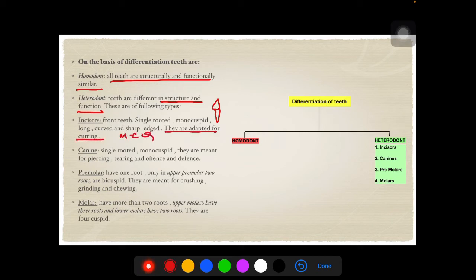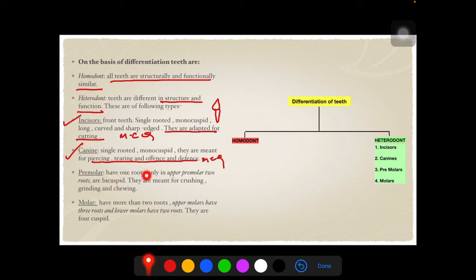Which of the following teeth is used for cutting of the food? These are incisors. Canine, these are again single rooted. Monocuspid, they are meant for piercing, tearing and offense and defense. Again MCQ question. Which of the following teeth is used for piercing, tearing and offense and defense? So the answer would be canine.